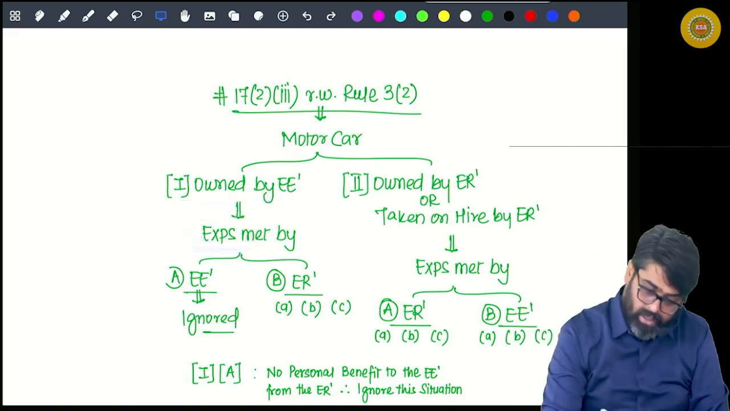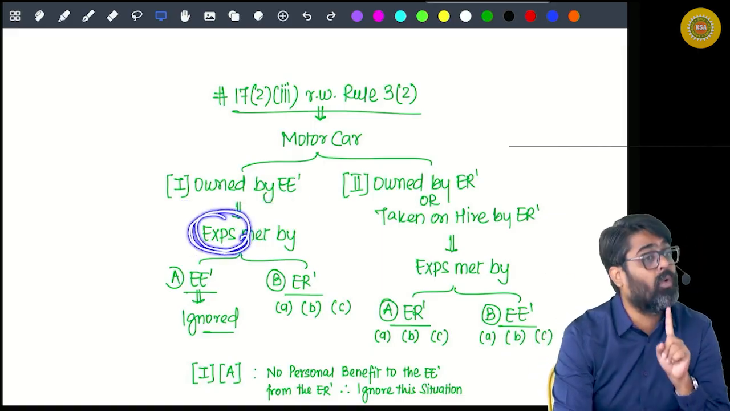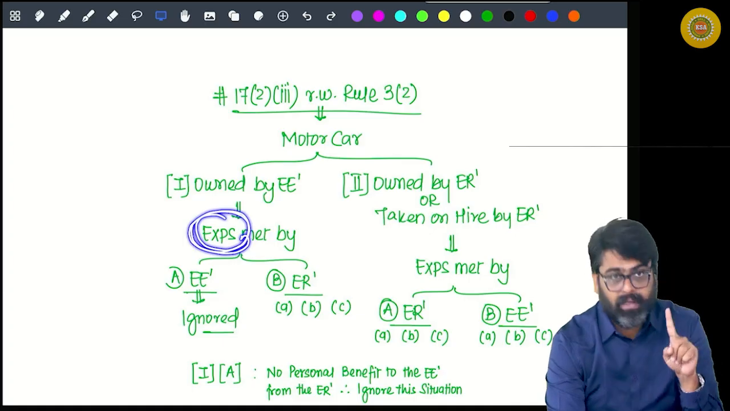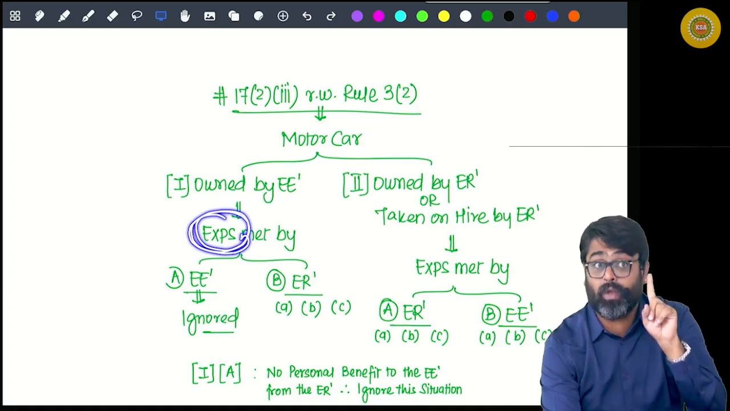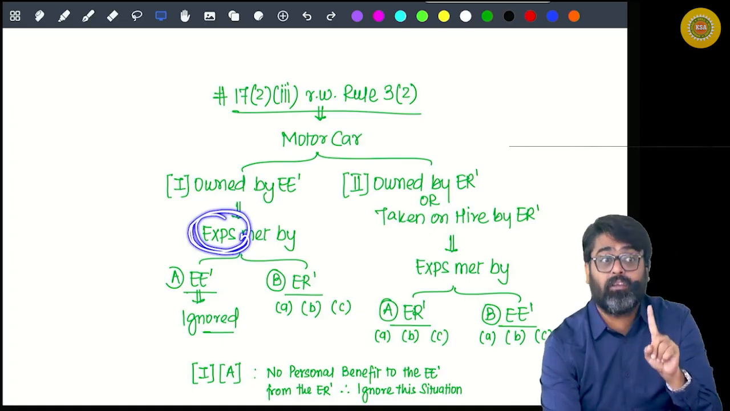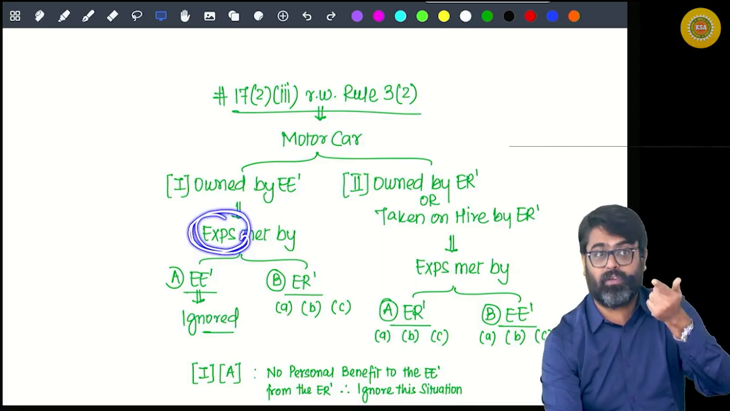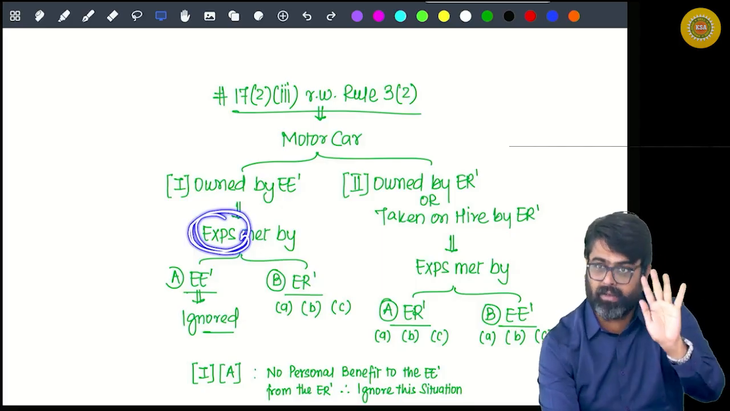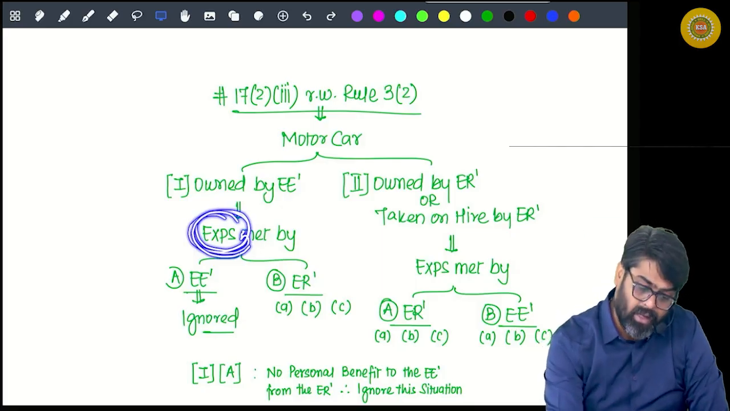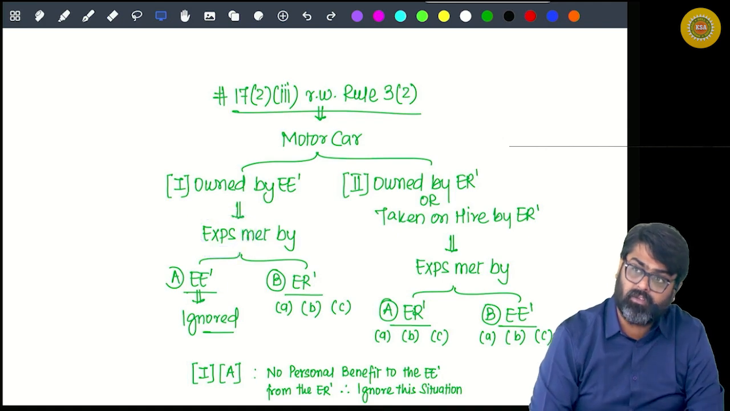So surely this expense is only what? Only running and maintenance expense. As of now I am talking about only running and maintenance expense, but I will also include the driver's expense at the correct time. Yes or no? But right now tell me, is this expense running and maintenance expense?